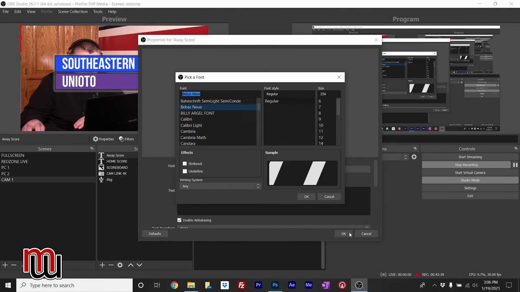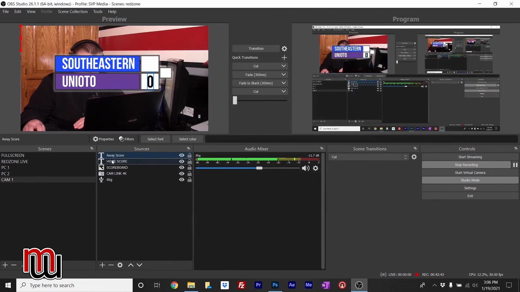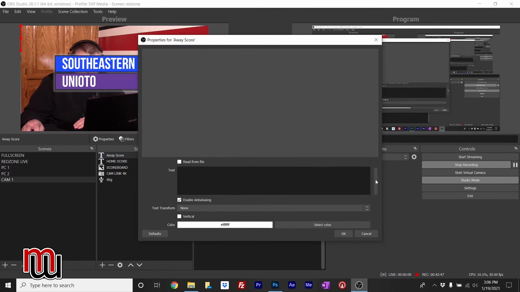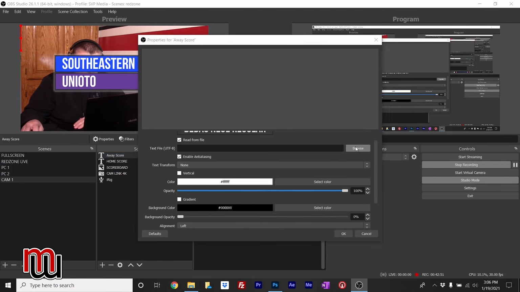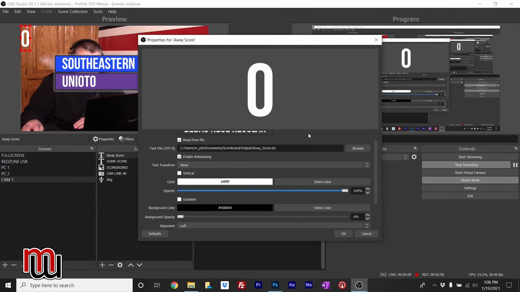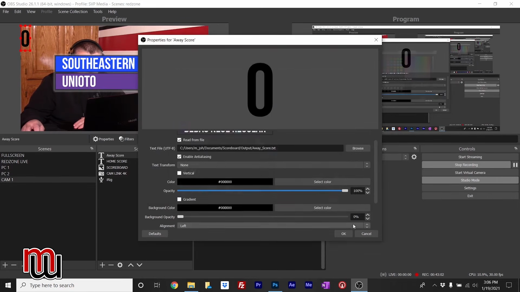So you actually have to go in here and recreate these, each one. Away score. I didn't change the color. And we had to read from file, browse, and away score. Then I need to change the color again to black. Click OK.